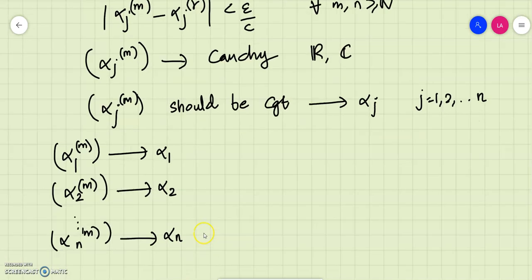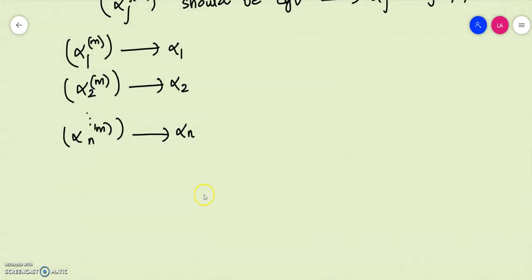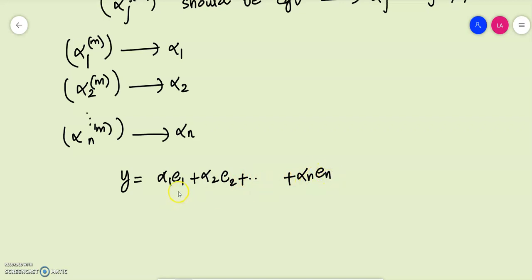Now based on this alpha 1, alpha 2, etc. alpha n, we define an element y as alpha 1 e1 plus alpha 2 e2 plus etc. alpha n en, which is actually a linear combination of the vectors e1, e2, etc. en. Since e1, e2, etc. en are the basis of capital Y, every linear combination of these elements belongs to that space.